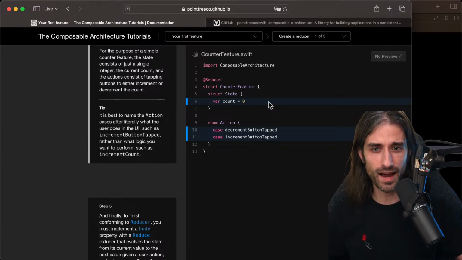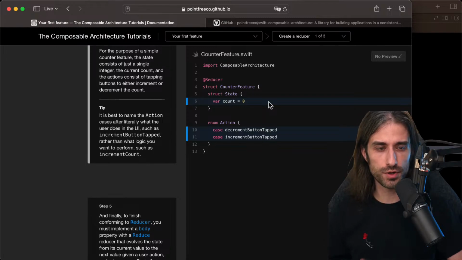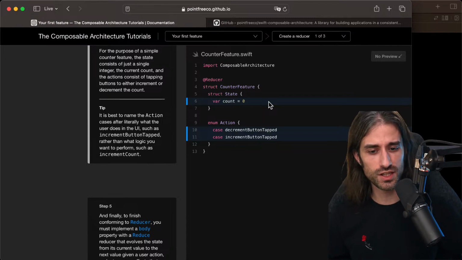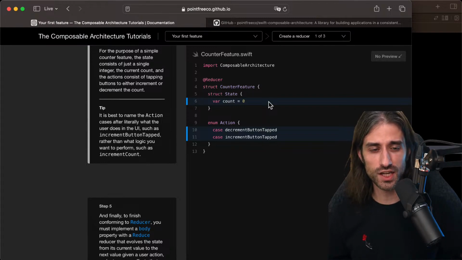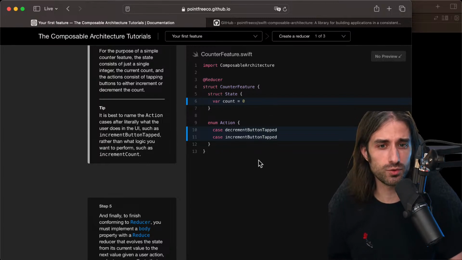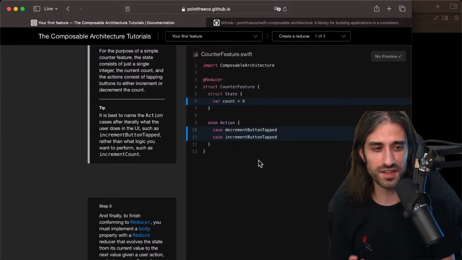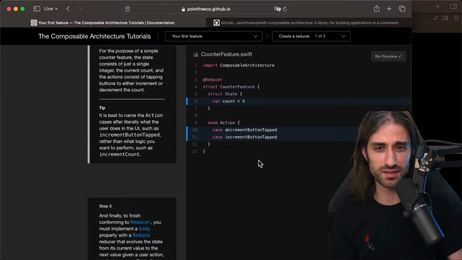So I understand the logic that the action has a unique source. It will be either a button tapped, a timer that finishes, a network call that returns, this kind of thing. Whereas the changes to the state could be multiple. So I guess it's more descriptive. It's easier to write a descriptive name when you know that there will be a unique source than when there could be several consequences. So it kind of makes sense.